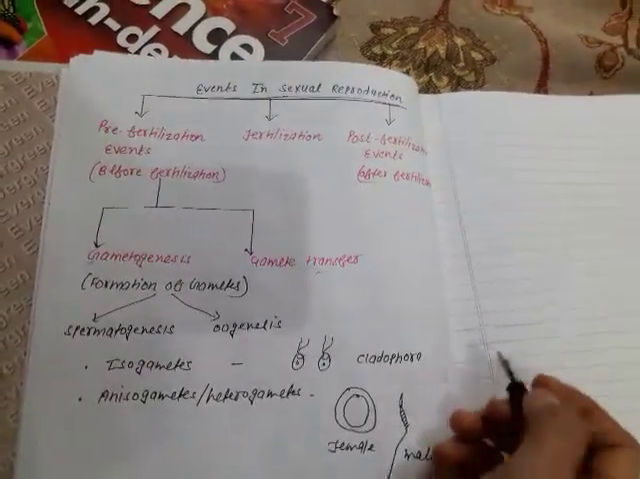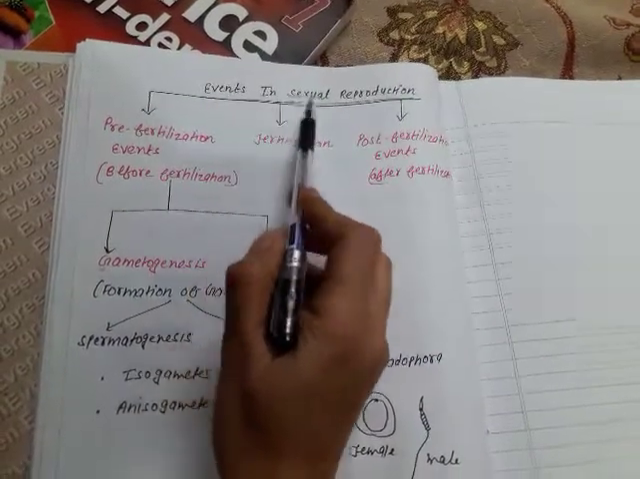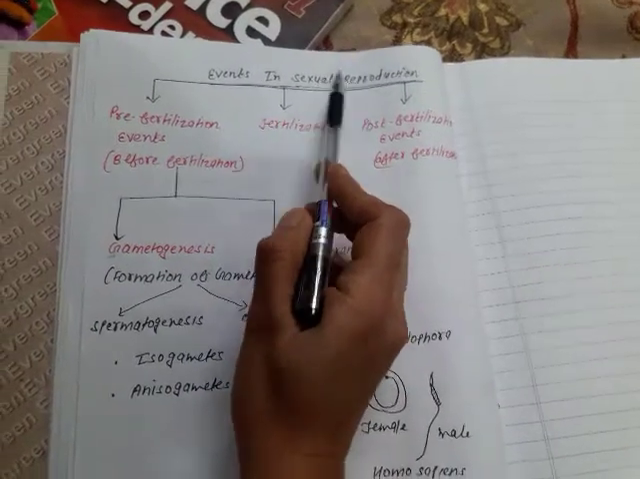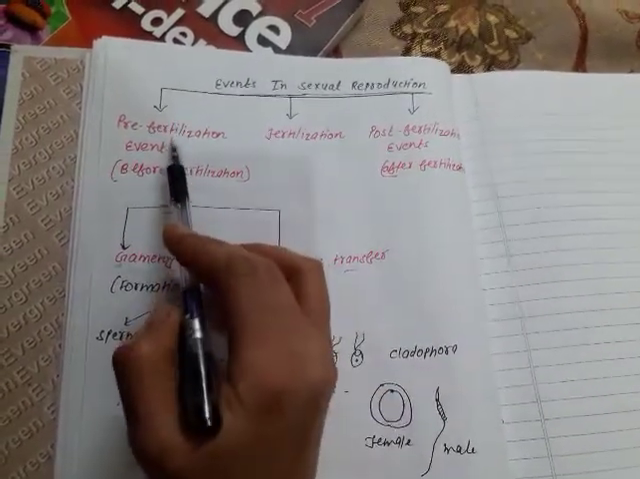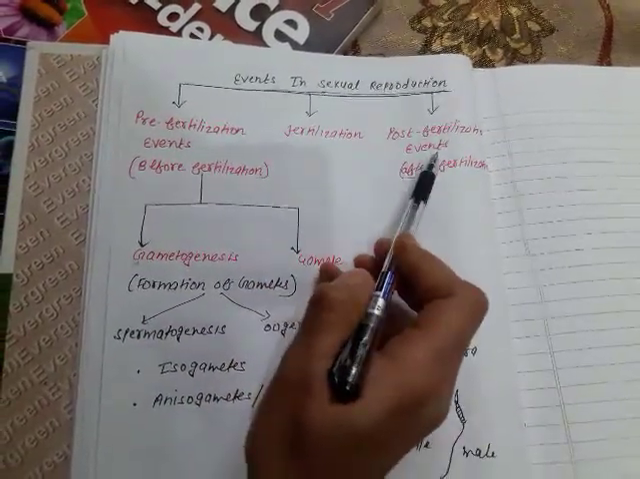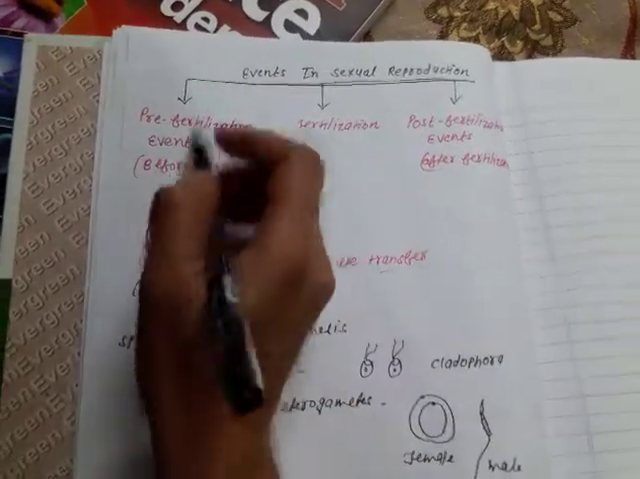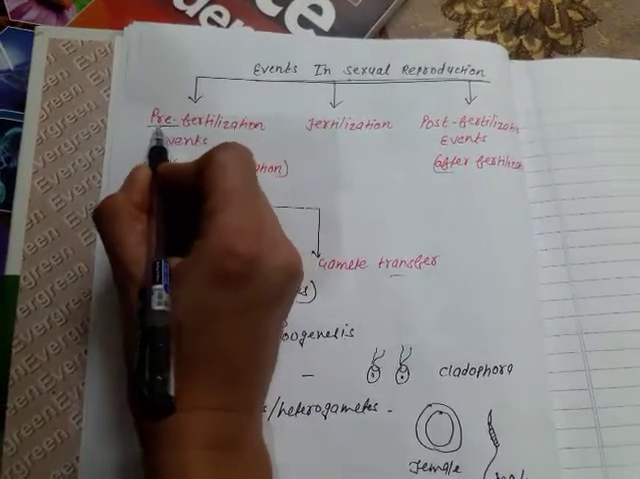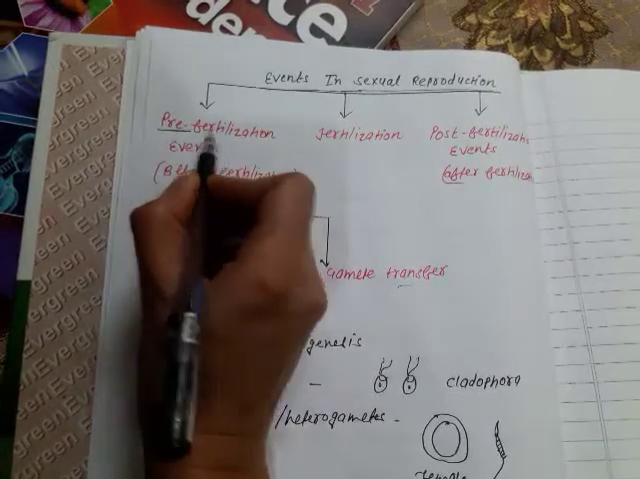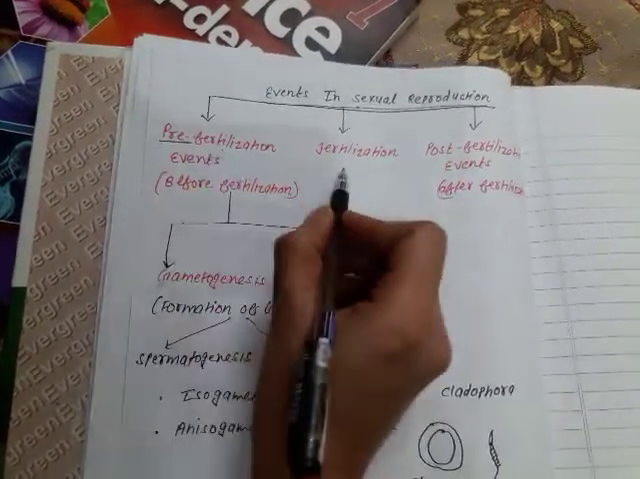Good afternoon, students. Today we will discuss the events in sexual reproduction. Three events are included in sexual reproduction, that is the pre-fertilization event, fertilization and post-fertilization events. As the name indicates, pre means pehle. All the events that take place before fertilization are known as pre-fertilization events.